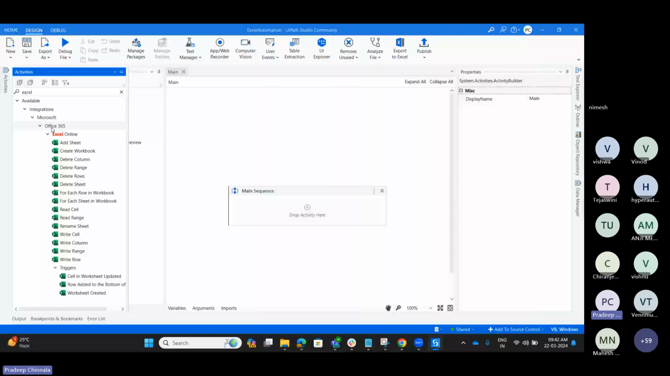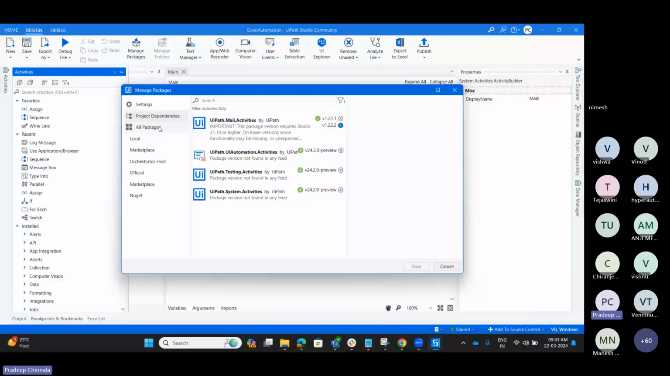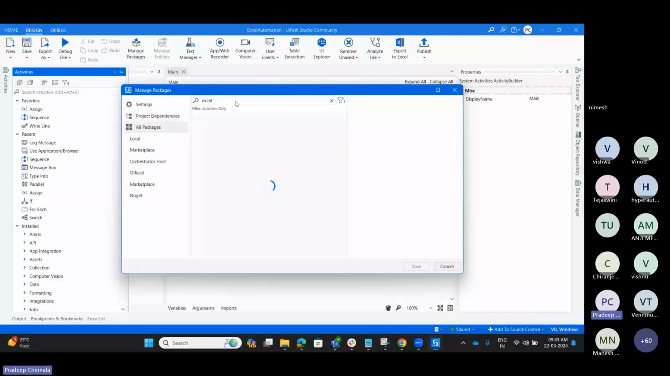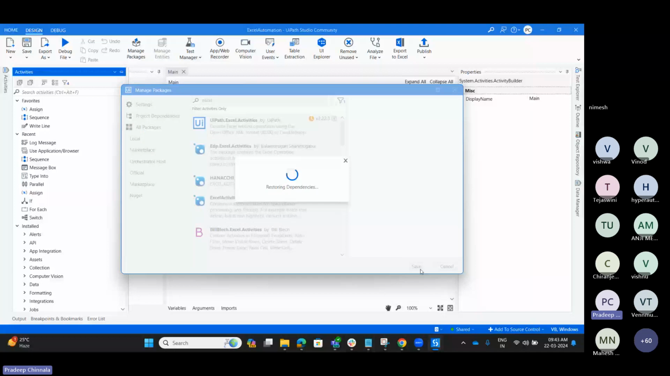At that time, we have to go to manage packages, then all packages, then Excel. This example is not only for Excel-related activities. In the future, if you want to do any automation, like Word automation or SAP automation, whichever automations you want,